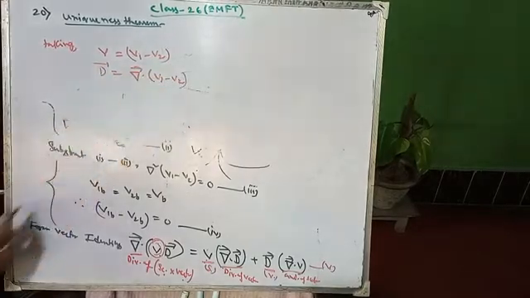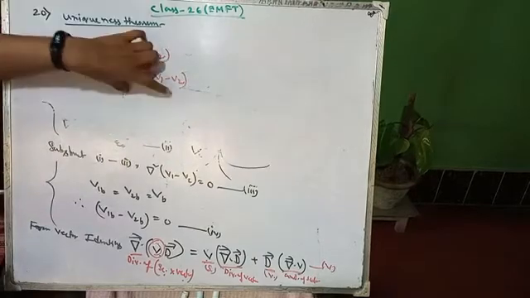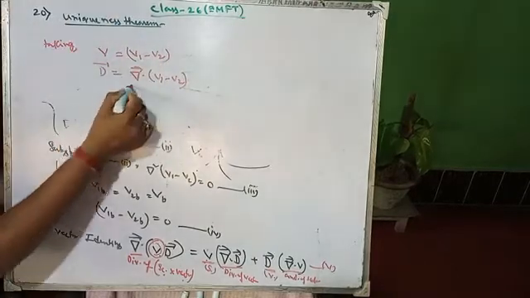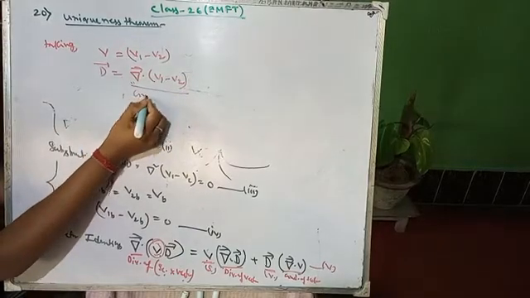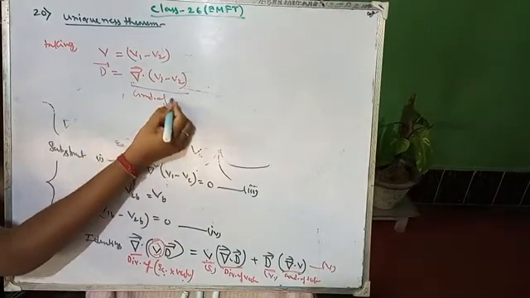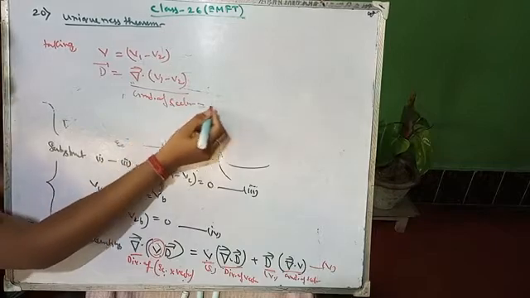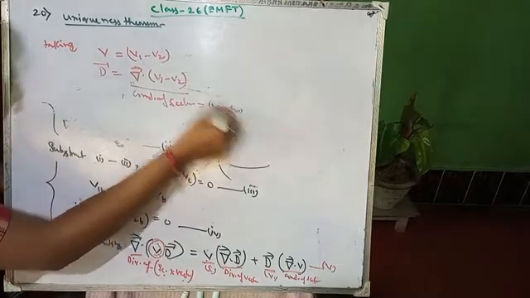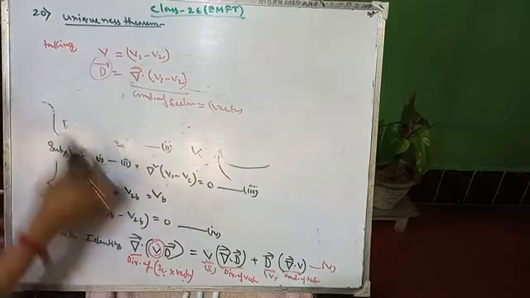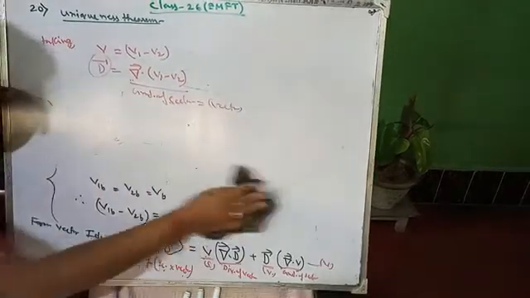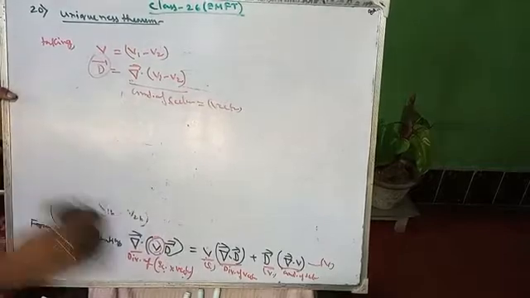It is a vector quantity, because gradient of a scalar results in a vector, so it can be treated as D. Now applying these two, scalar and vector, in this equation.